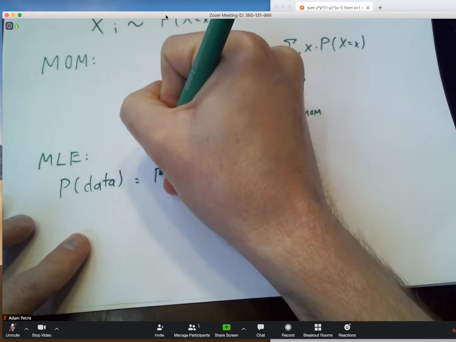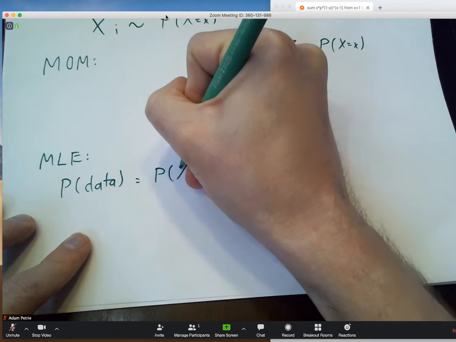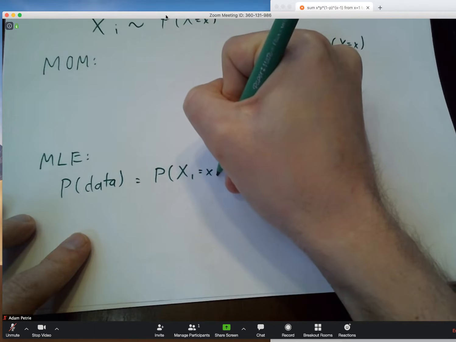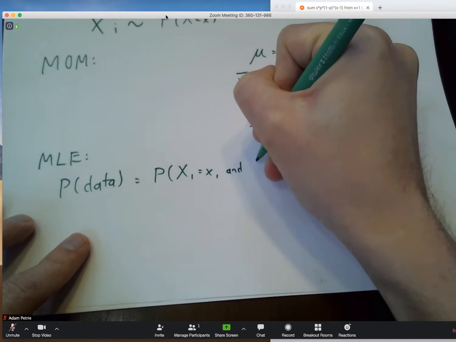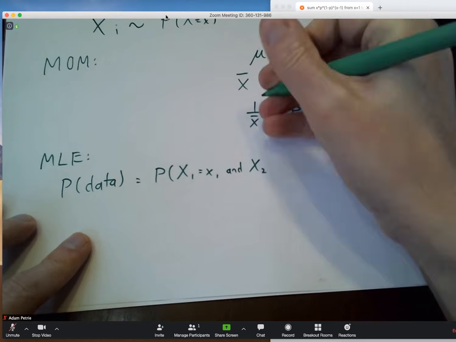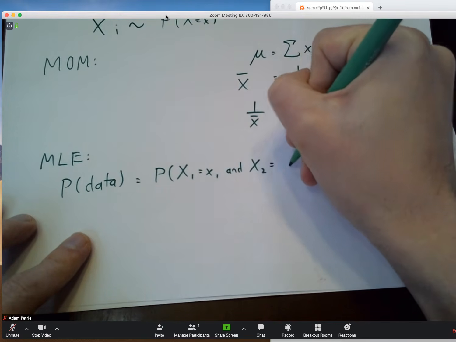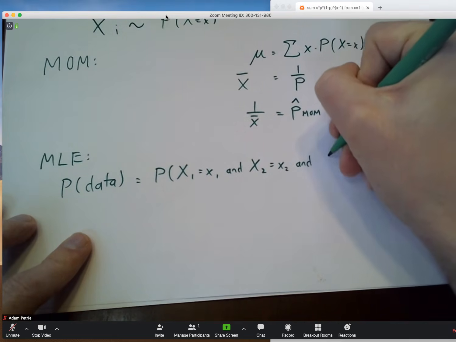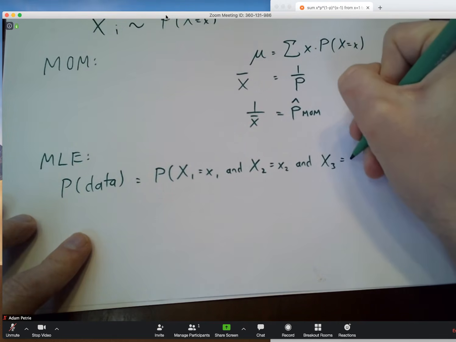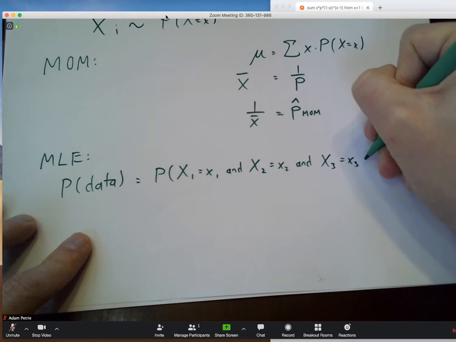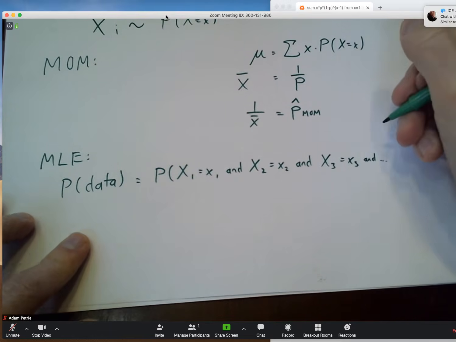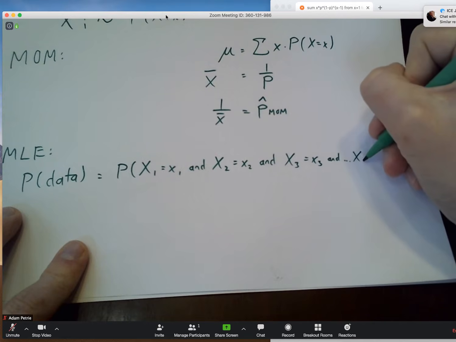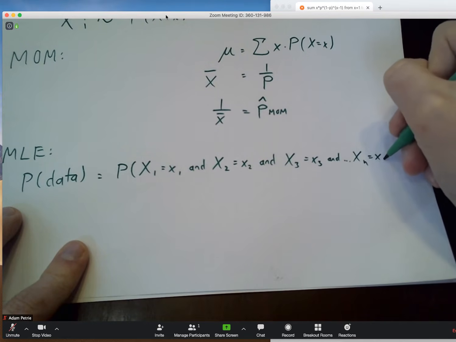So in other words, what's the probability that the very first data value that's collected, maybe that's you, reports back a little x1, and the second data value we've collected, maybe that's your friend in this class, X2 being equal to little x2, and the third person that reports back measures the value they did, and so on, all the way down to the very last data that we've collected.